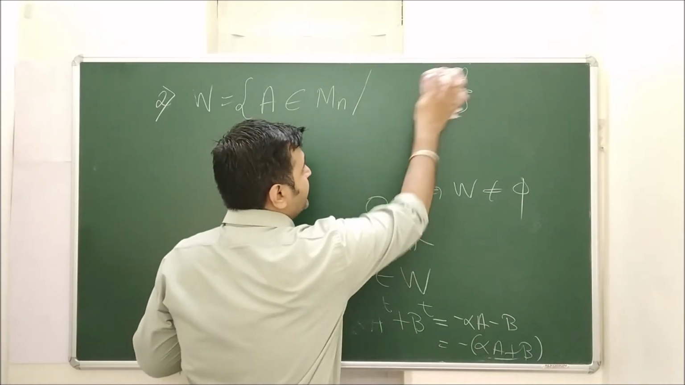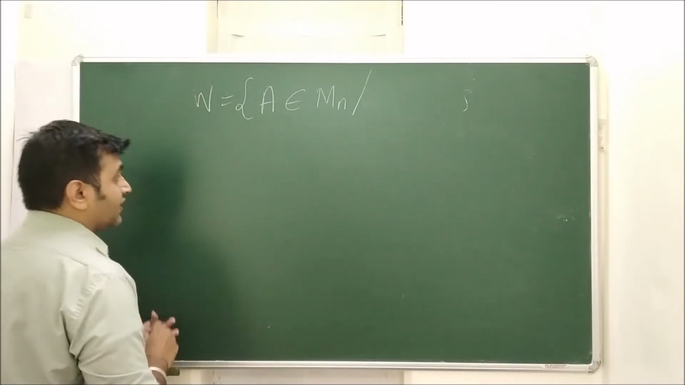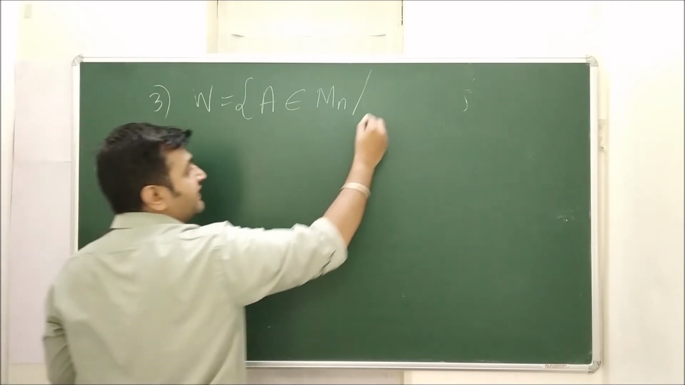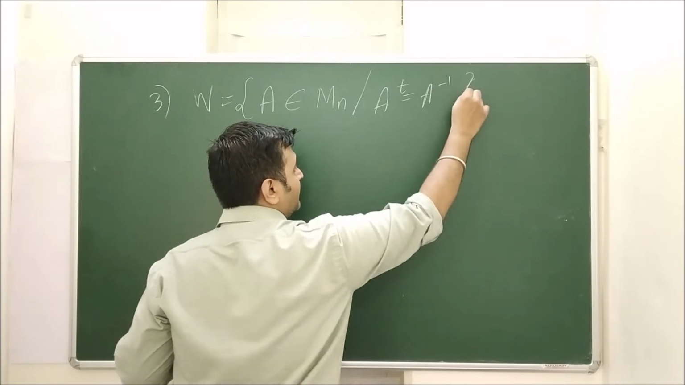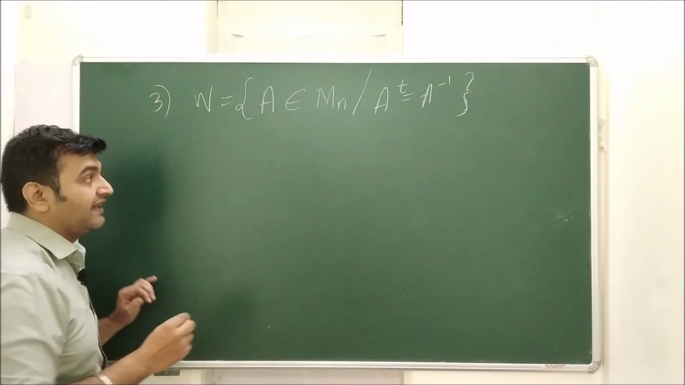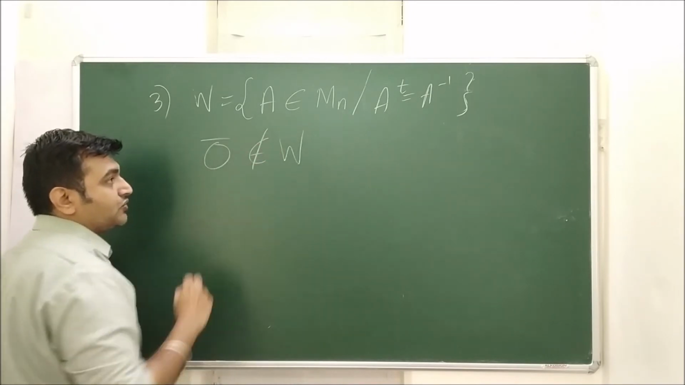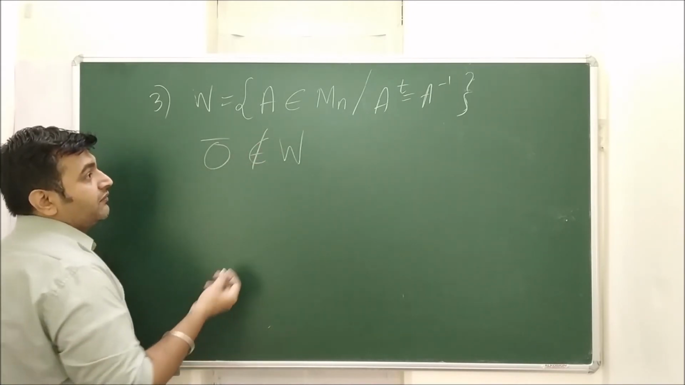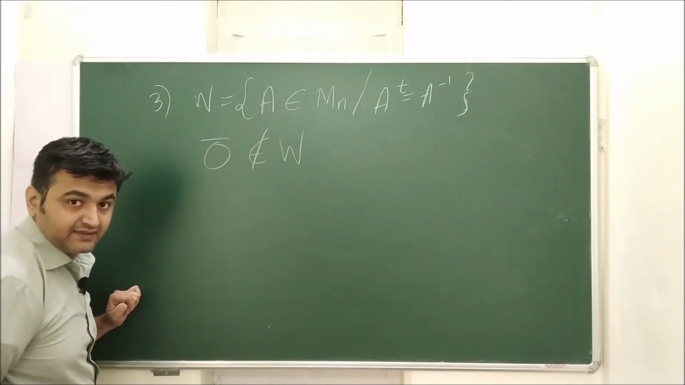Now what was the third one? The third one was the collection of all orthogonal matrices. And the collection of orthogonal matrices unfortunately does not form a subspace. Why so? Because the 0 matrix does not belong to W. Why? Because you can see that for the 0 matrix, the inverse does not exist.